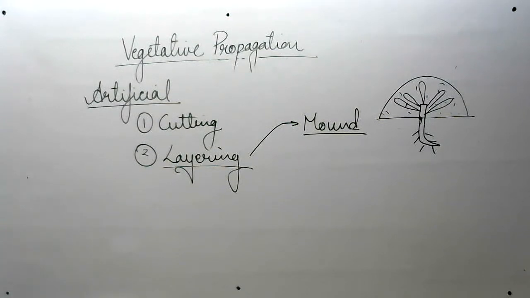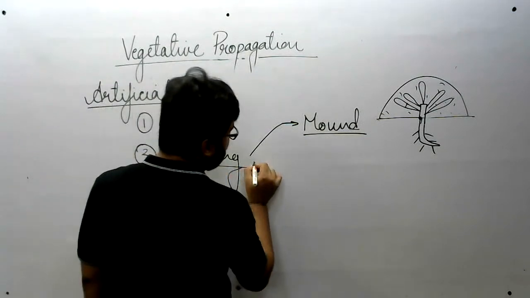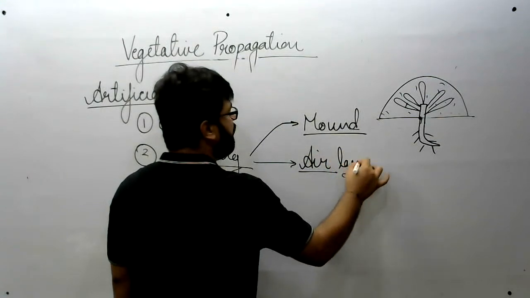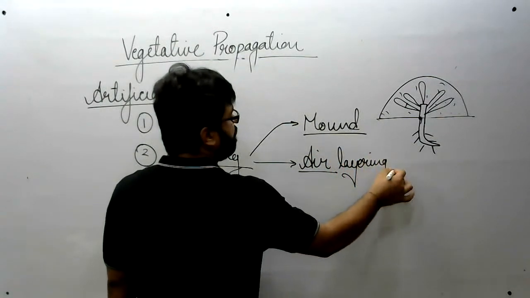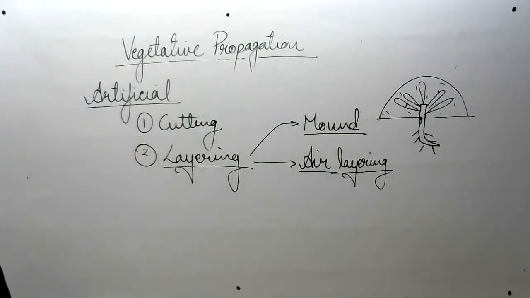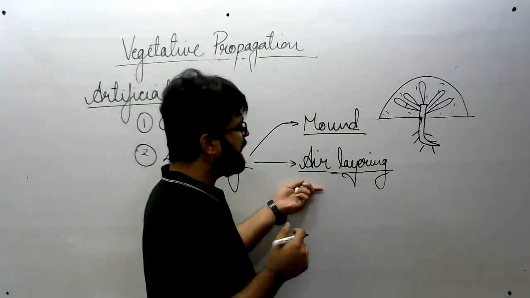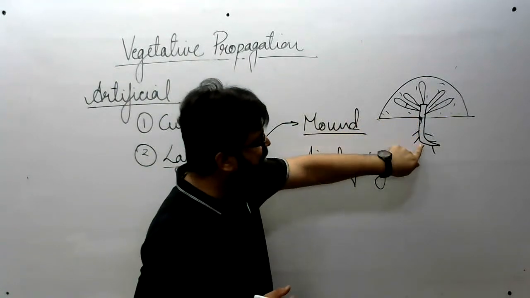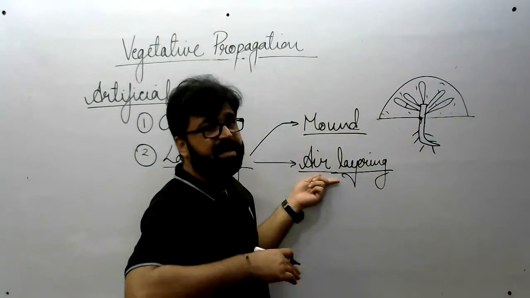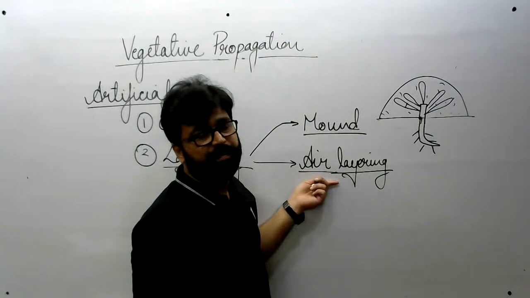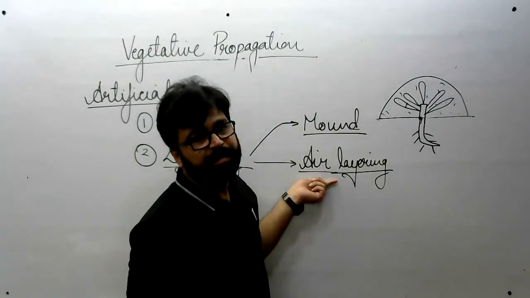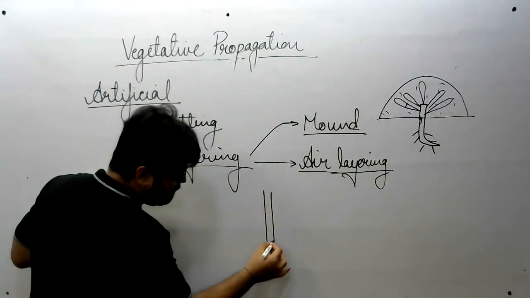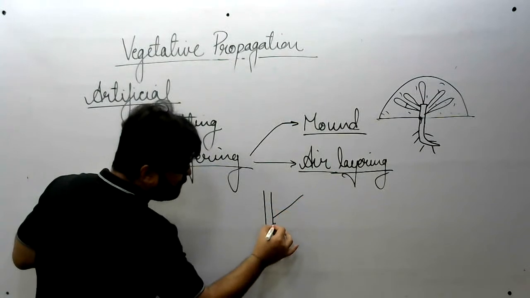Yes. Now moving on to the second type of layering, that is air layering. It is also known as GUT. Now what happened in air layering? In mound layering, the roots were in the soil itself. Here, from the aerial part of the plant, we will make a new plant. Let's say this is the plant, this is one branch.